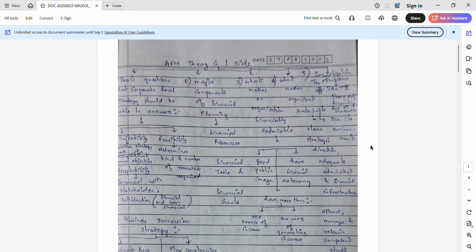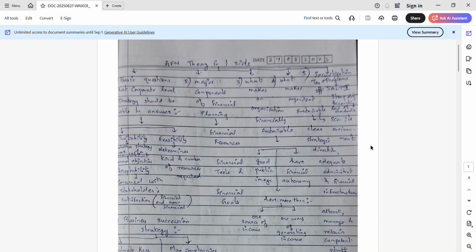So, what are the basic questions that corporate level strategy should be able to answer? Suitability, feasibility, and acceptability. Suitability is whether the strategy will work for the accomplished objective, and acceptability is concerned with stakeholder satisfaction. It can be financial as well as non-financial. And feasibility determines the kind and number of resources required. So these are the basic questions that corporate level strategy should be able to answer. A lot of chances for your MCQ as well as 4 mark question as well.